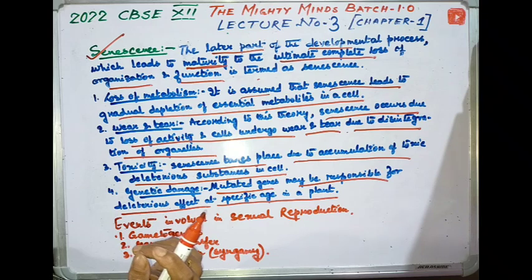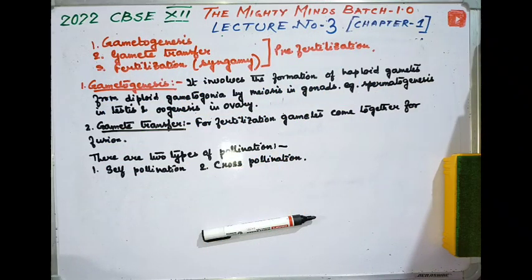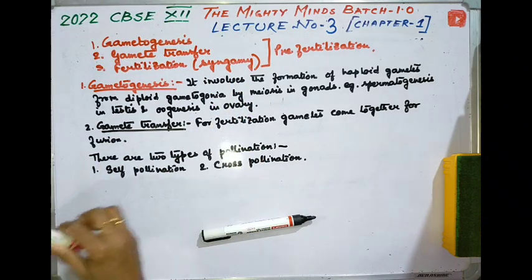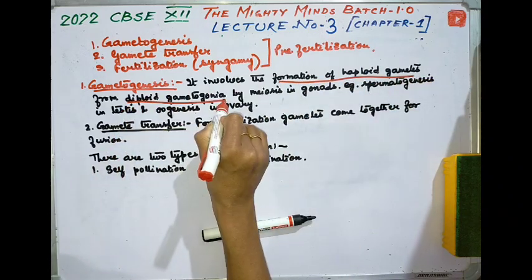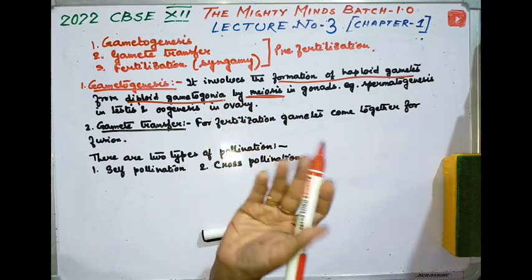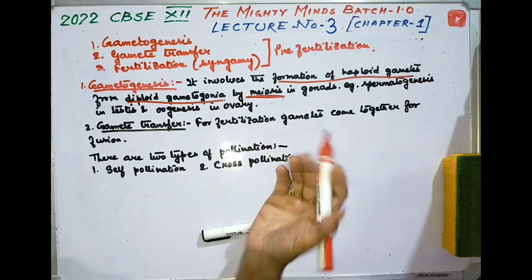Now it is coming to the events involved in sexual reproduction. Sexual reproduction basically involves the stages which I have told you earlier, that is gametogenesis, gamete transfer, and fertilization, that is syngamy. These three are actually the pre-fertilization stages. Now first one is gametogenesis. Gametogenesis involves the formation of haploid gametes from diploid gametogonia by meiosis. You know it very well from class 11 only.